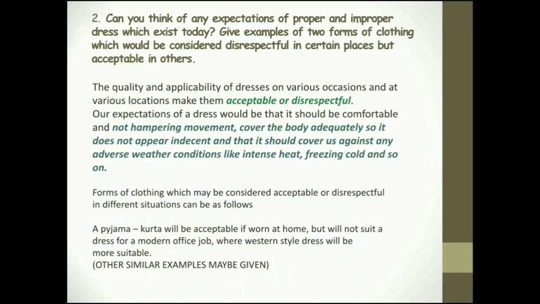All right. So the next part of the question is asking you to give two examples. So it can be anything. Forms of clothing which may be considered acceptable or disrespectful in different situations can be as follows. In this text, they have repeatedly mentioned the pajamas and the kurta. So here I've given an example where if you wear a pajama or kurta to an office, it will be offending, where a Western style dress or formal dress is expected.